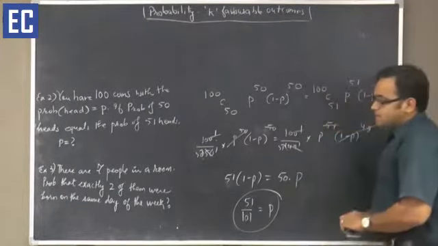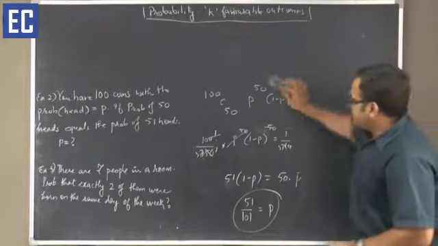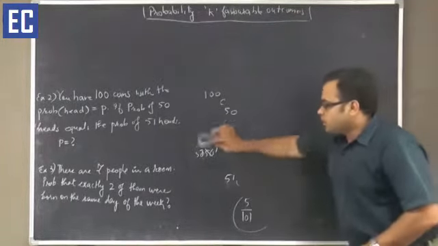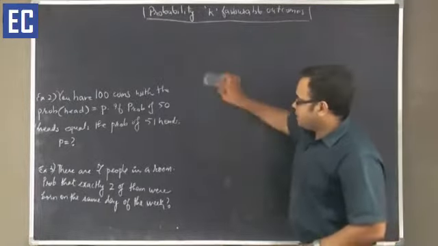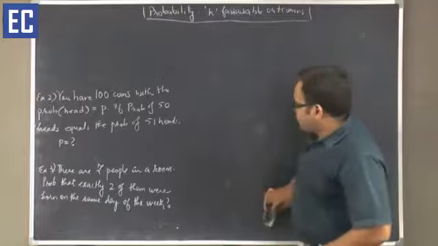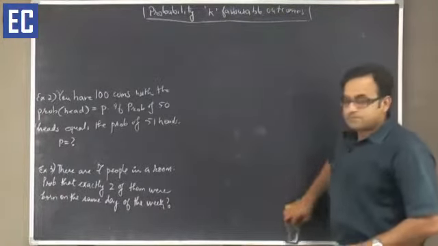Let's look at the third example. There are 7 people in a room. The probability that exactly 2 of them were born on the same day of the week. So out of the 7 people, exactly 2 people have to be born on the same day of the week. So what is this probability?